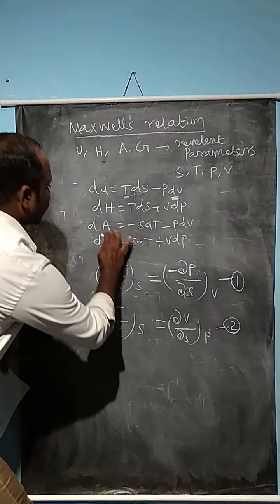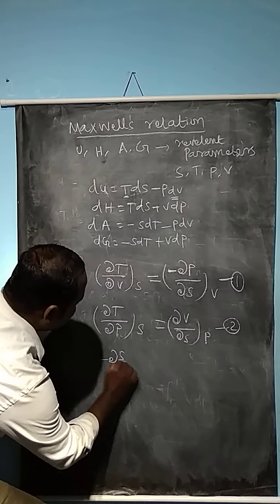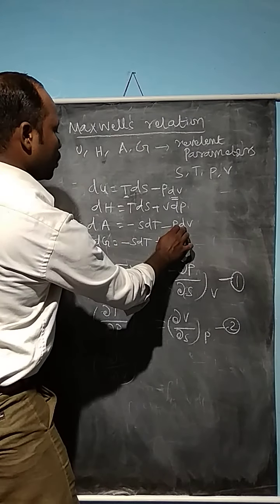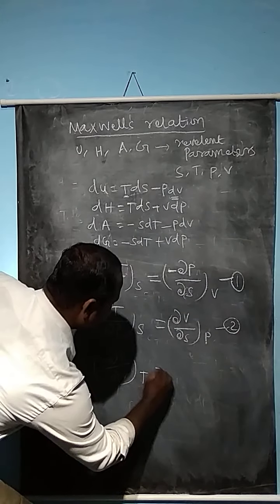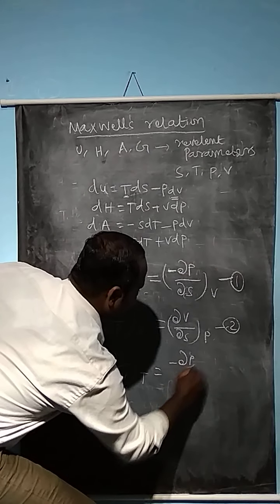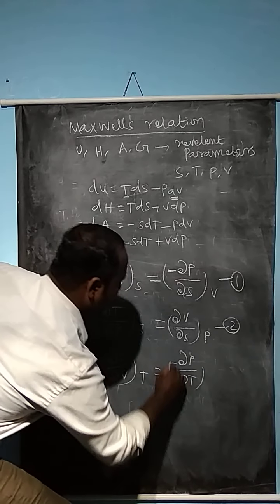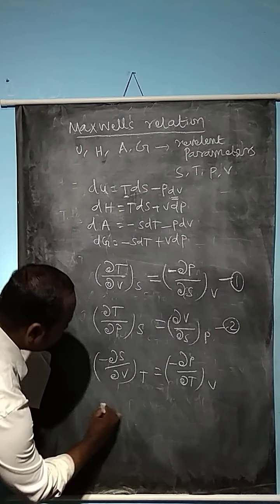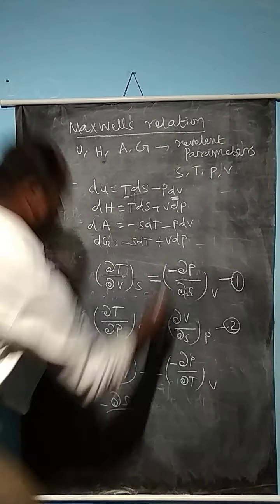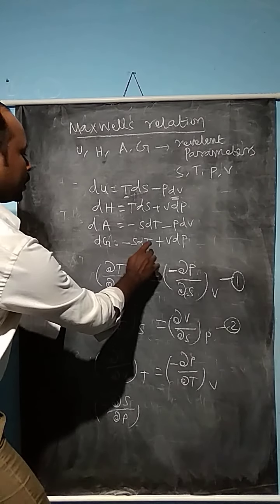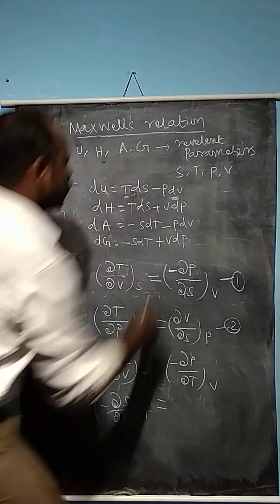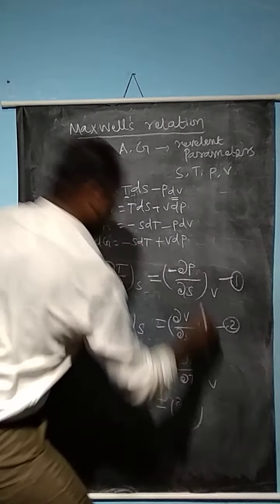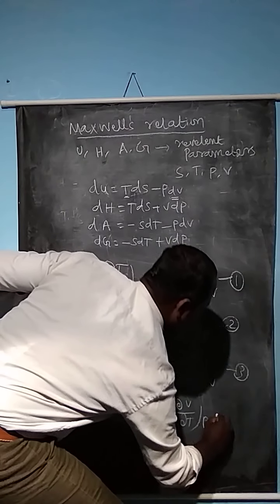For the third equation, from the Helmholtz function: (∂S/∂V) at T is equal to (∂P/∂T) at V. And the last one: minus (∂S/∂P) at T is equal to (∂V/∂T) at P. So these are equation number 3 and equation number 4.